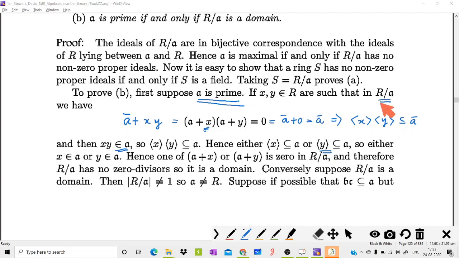Conversely, assume that R by A is an integral domain. Since it is an integral domain, we can say that it contains at least two elements, 0 and 1. So cardinality can never be 1. That is always greater than 1. So we can say that A is not equal to R. Whenever A is equal to R, then R by A is the same as R by R, that is a single 0. It contains only one element. But we have at least two elements here. This cardinality is always greater than 1. So A equal to R is not possible. That means A not equal to R. A is a proper ideal.